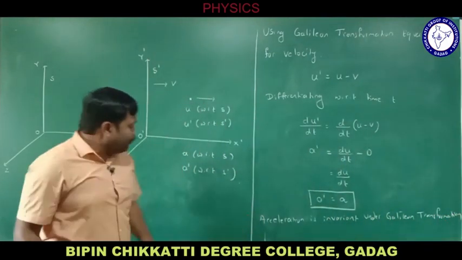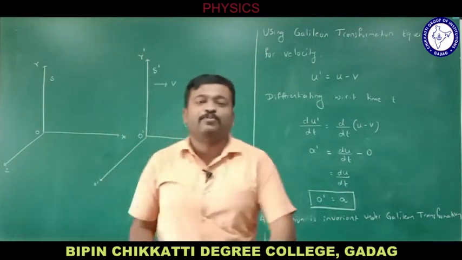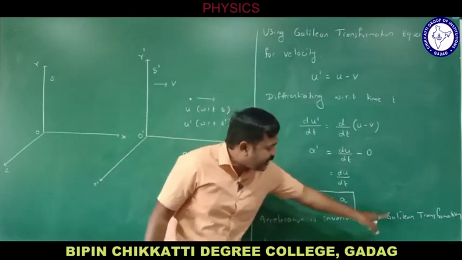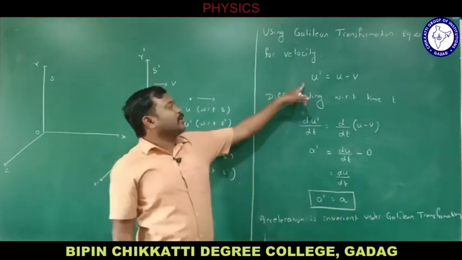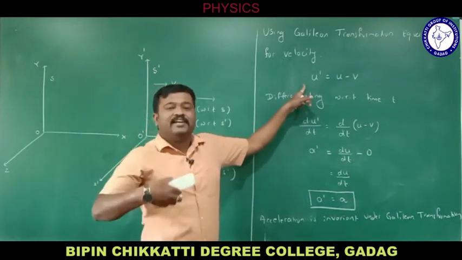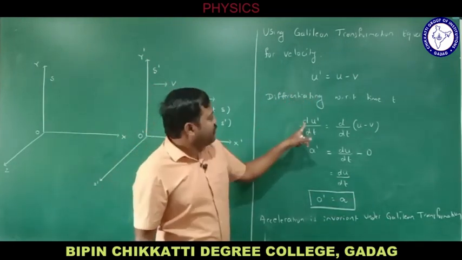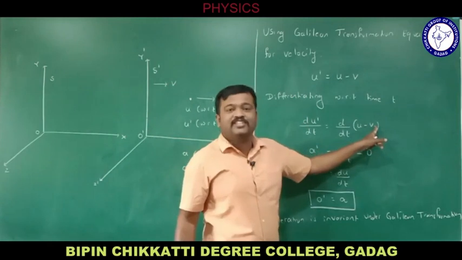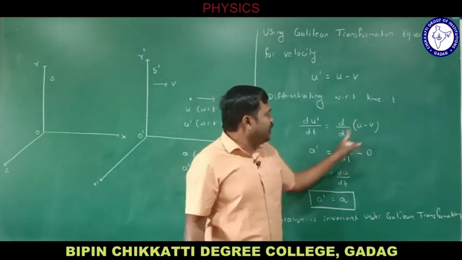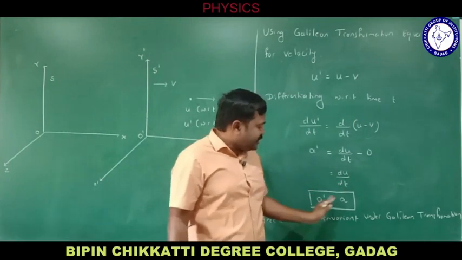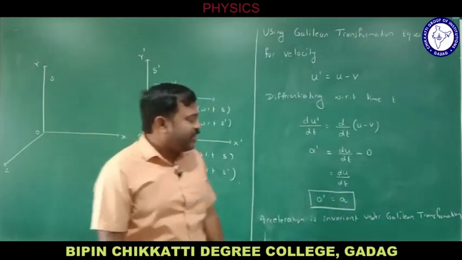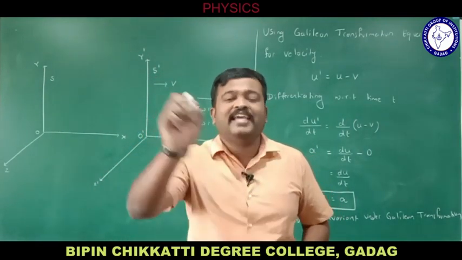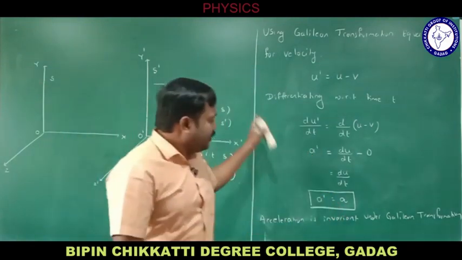I have already told you, to prove F is equal to ma is invariant, first we need to prove a is invariant. How did I prove it? I took the Galilean transformation equation for velocity and differentiated it with respect to time t. I get du by dt minus 0, because this velocity is not changing with respect to time, so dv by dt is 0. So a dash equals a, meaning acceleration is invariant under Galilean transformation. If the question is asked like this, till here we need to write.